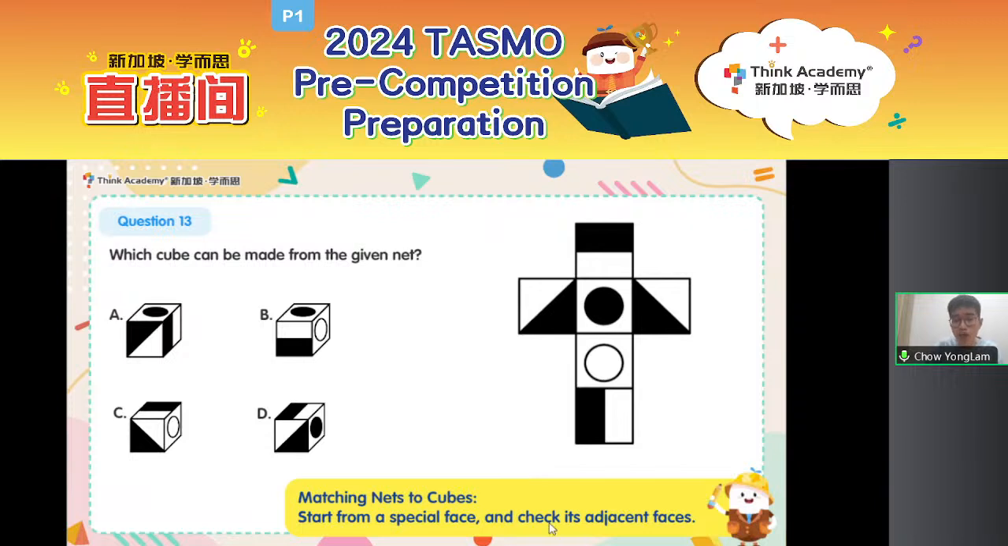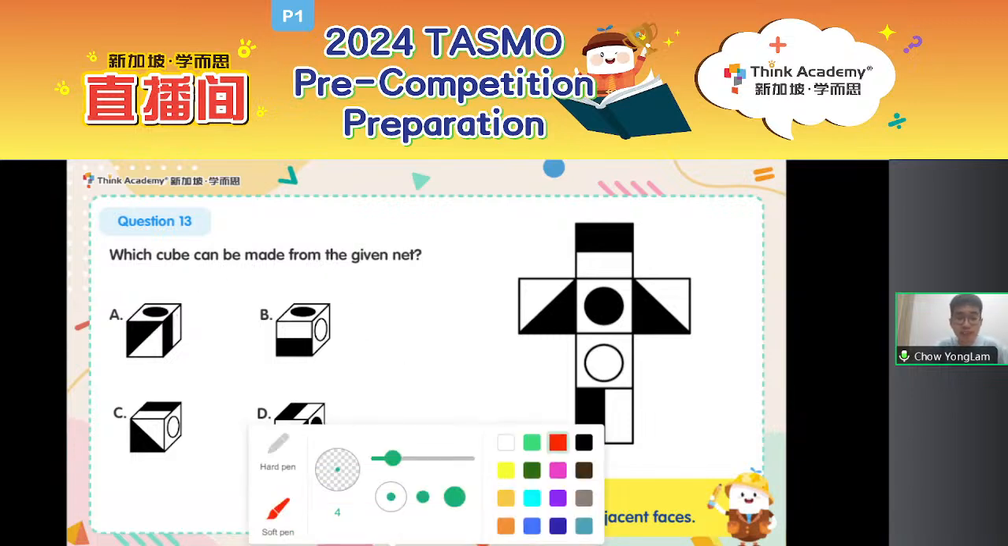And when I check, don't just check whether the face is correct or not. We also need to check if the position is correct, because even though the shape on the face is correct, it might be orientated in a wrong way. It might be rotated, it might be upside down. We don't want that. We want exact matches. Okay, so let's check one by one, starting from A.